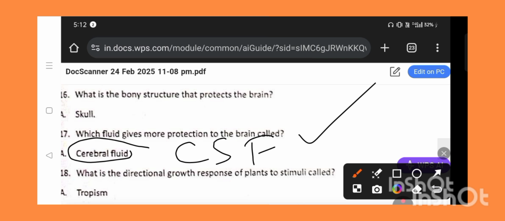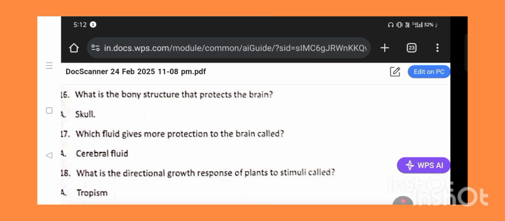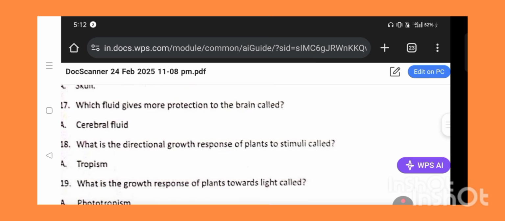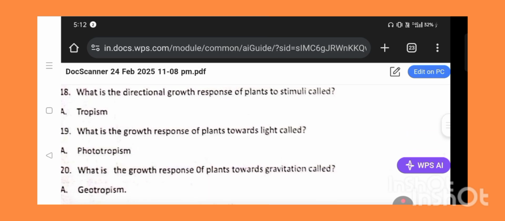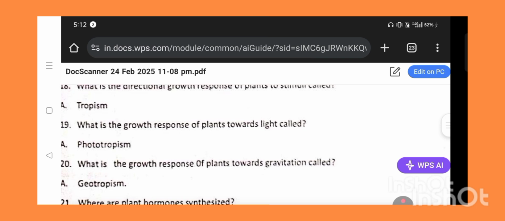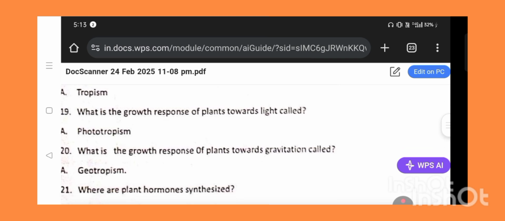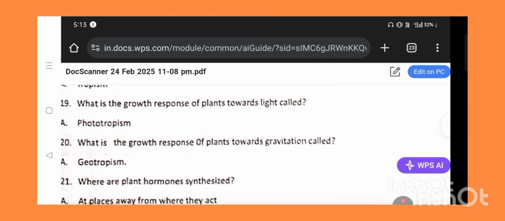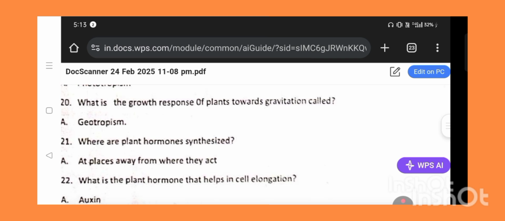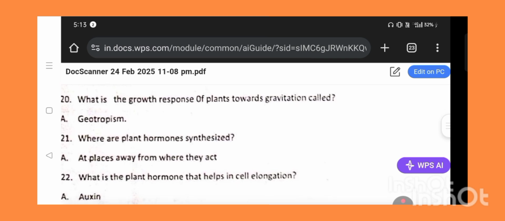So what is the directional growth response of plants to stimuli called? The directional growth response of plants to stimuli is called tropism. When plants show movement towards stimuli, we call it tropism. So what is the growth response of plants towards light? Phototropism. What is the growth response of plants towards gravity? Geotropism. Along with that, we can say hydrotropism, showing growth towards water.